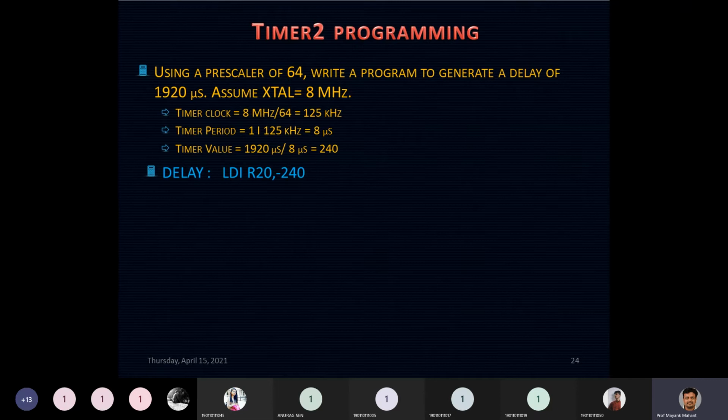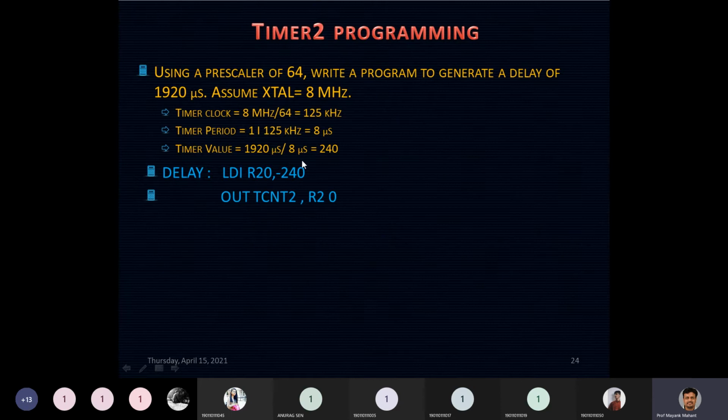So in the subroutine, we can start by loading the value in TCNT. We have already discussed in the previous case that we can do the negation of it. So directly, I will be loading R20 with minus 240. Otherwise, what you need to do is FF minus the converted value of 240 minus 1 must be the value loaded in your R20, but the assembler will be taking care of it. We do not have to worry about it.